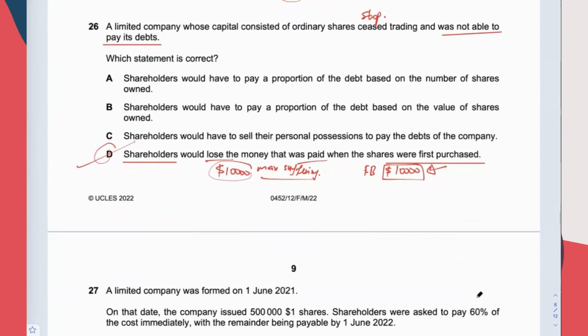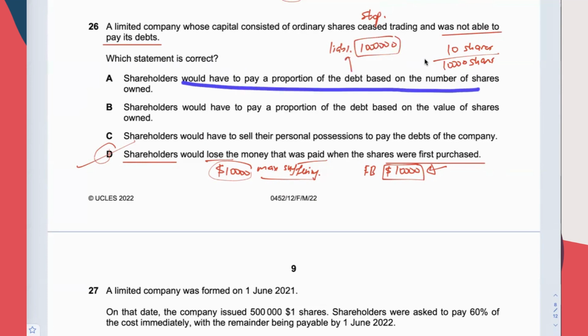For the A and B, for example, the A says have to pay a proportion of the debt based on number of shares owned. Let's say there are 10,000 shares in total outstanding. The company has issued 10,000 shares and you own 10 shares. And then let's say the liability of the company is 1 million.